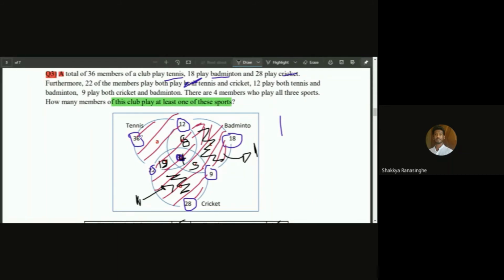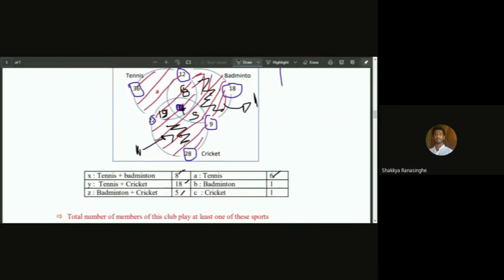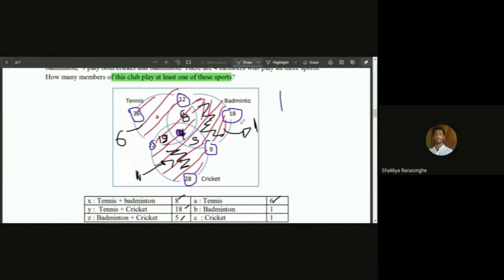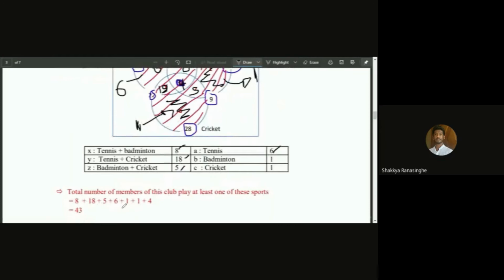And over here it's 36 minus the summation of this section, so 36 minus 20 and 22, 32, so that's 6 players over here. So we have our answers correctly. So it's 6 over here, 1 over here, 1 over here, and 8, 18 and 5. So the summation is 43.